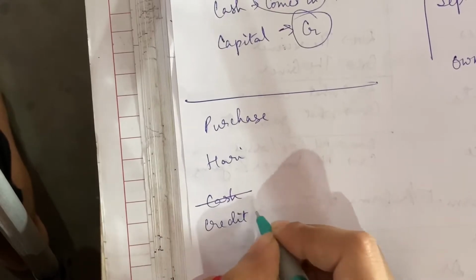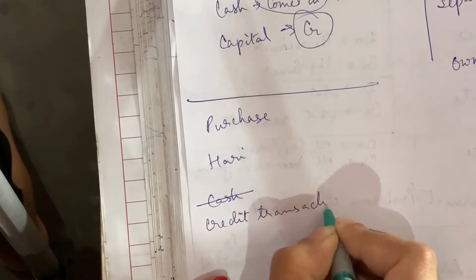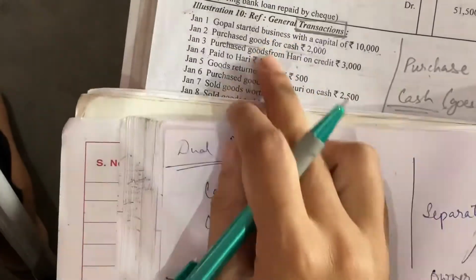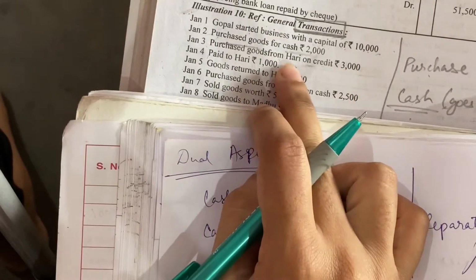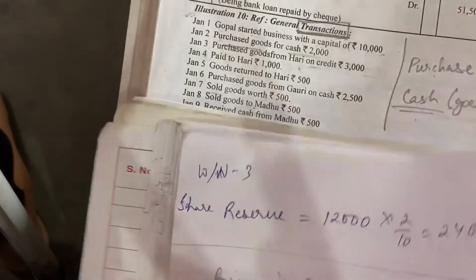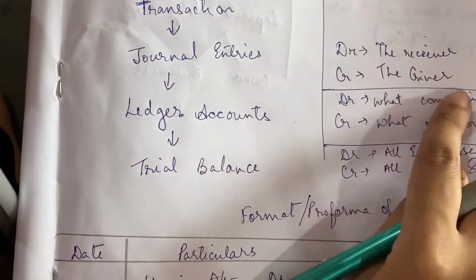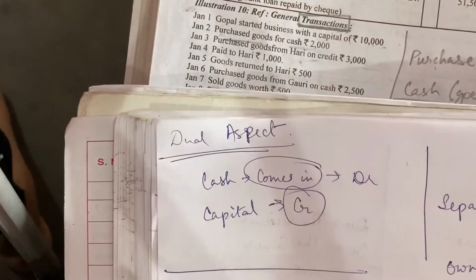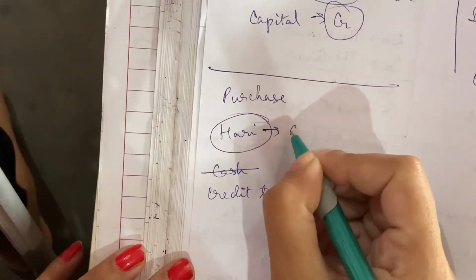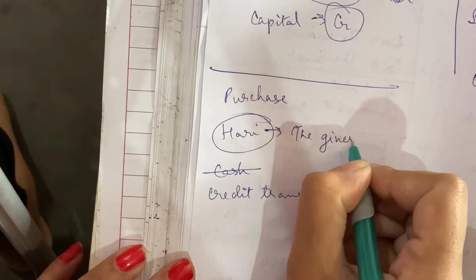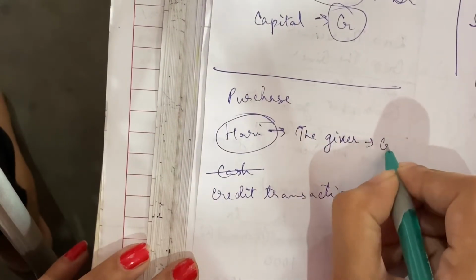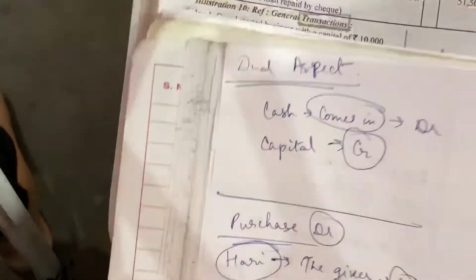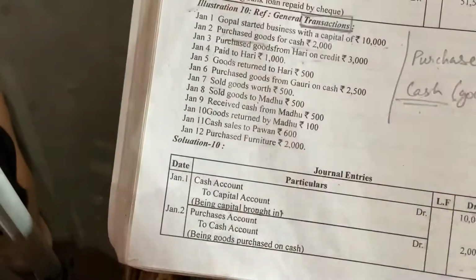Okay, cash is not an aspect because it is a credit transaction. Credit transaction मतलब उधार का. So जब credit transaction होता है तो we consider the name of the person. Here Hari, we have to see is the receiver or the giver. Since Hari is a personal account, and as we saw, debit the receiver, credit the giver. So when I buy goods from Hari, Hari is the person who is giving me the goods. So Hari is the giver of goods. When he is the giver, he has to be credited.